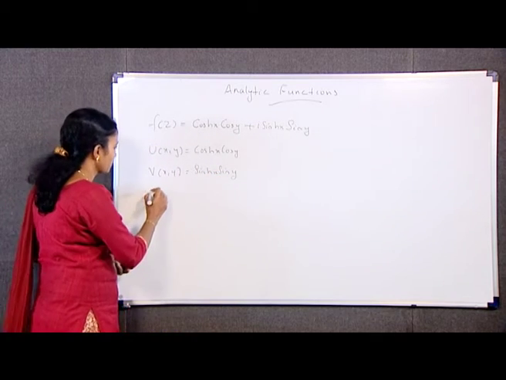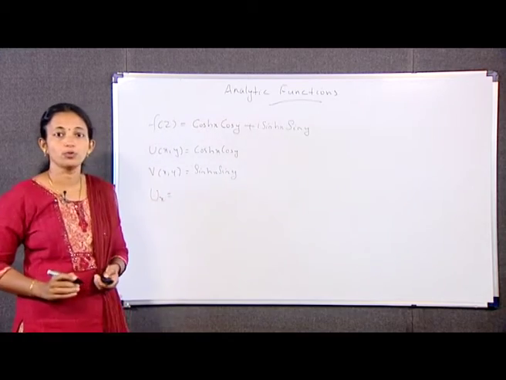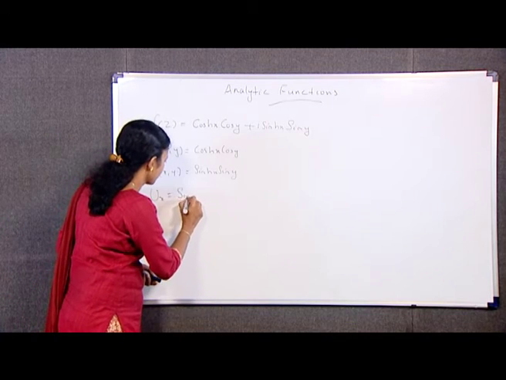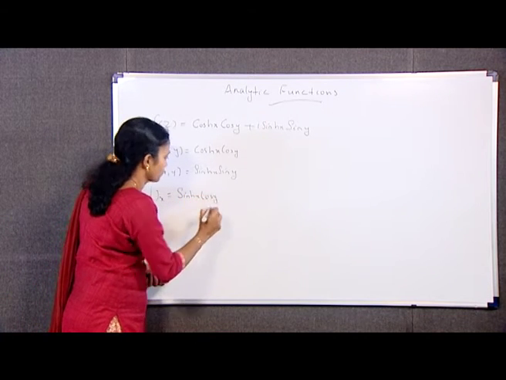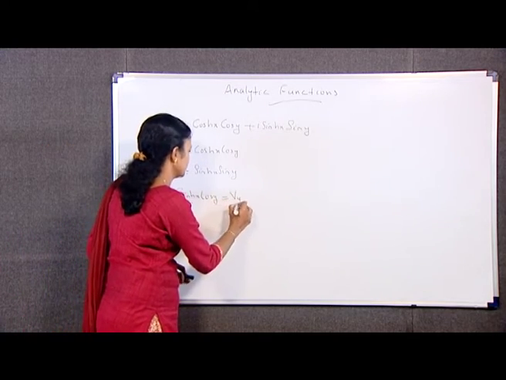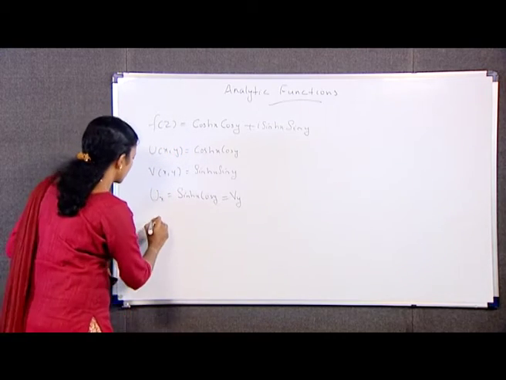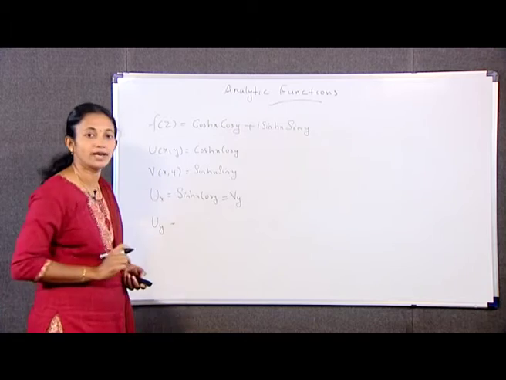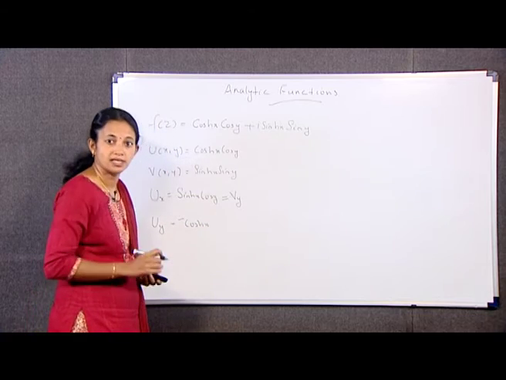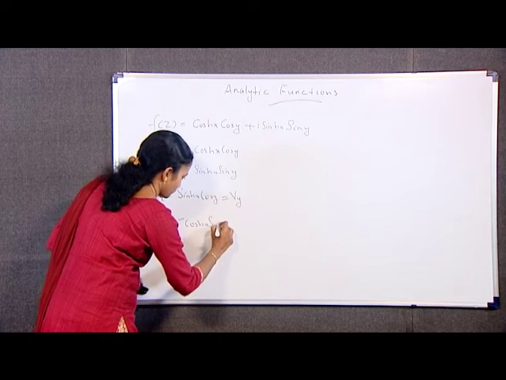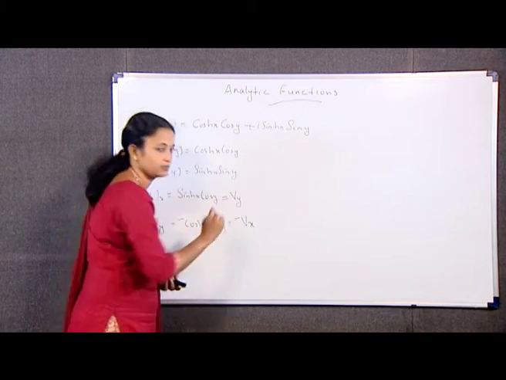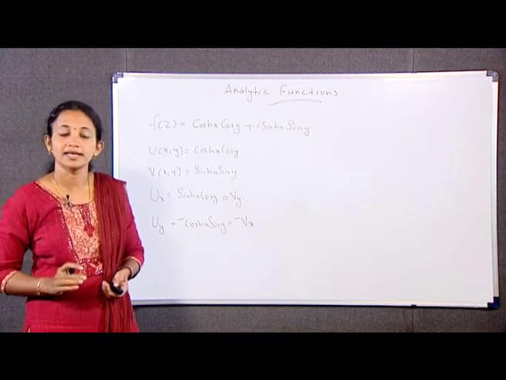Because here ux, that is dou u by dou x, is equal to sinh x cos y, which is equal to vy, and uy, that is dou u by dou y, is equal to minus cosh x sin y, that is equal to what? Minus vx. So, everywhere it is clear that f is entire.